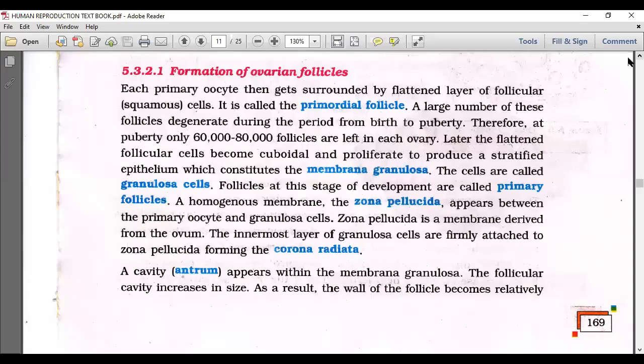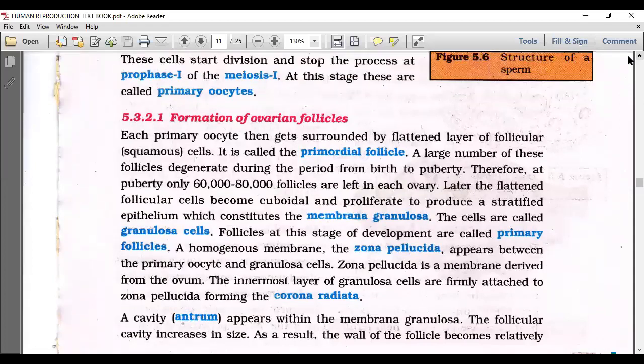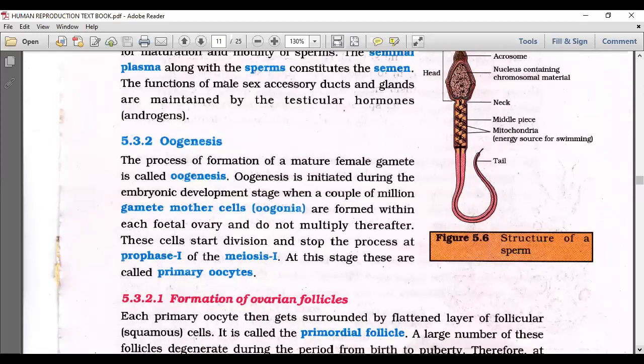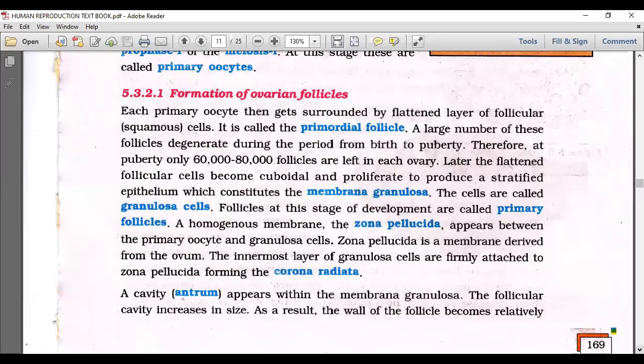Okay, so after all this, let us try to read. This is a complicated area, maybe a small paragraph, but understanding this is going to be a tougher issue. Now I think you will be able to understand better. So primordial follicle: we are seeing simple squamous, primary oocyte surrounded by simple squamous. A large number of these follicles degenerate by puberty. Only 60,000 to 80,000 are left in each ovary.